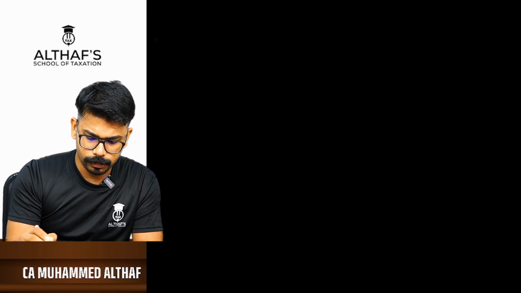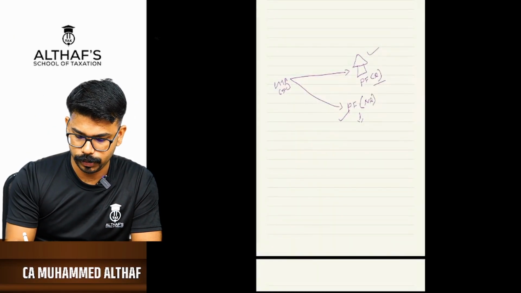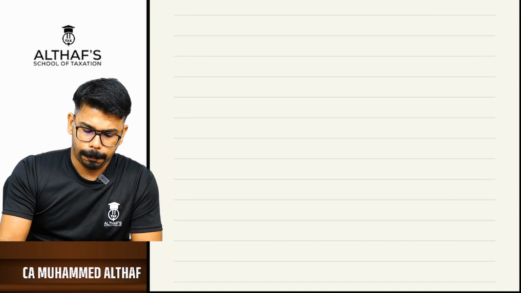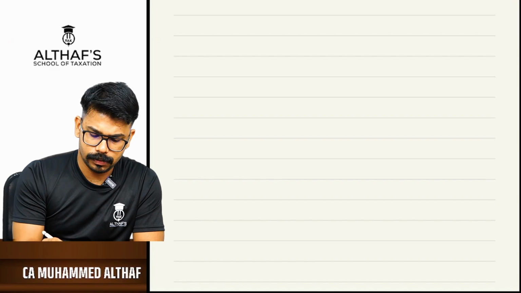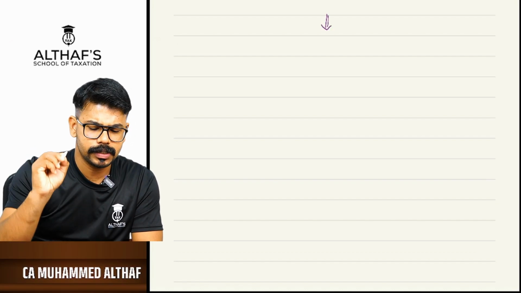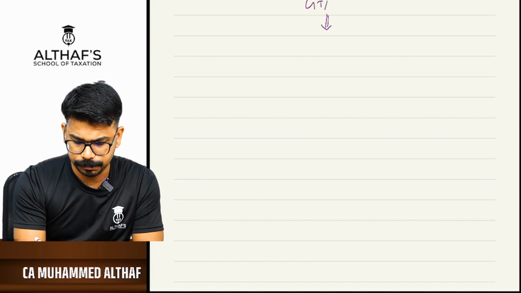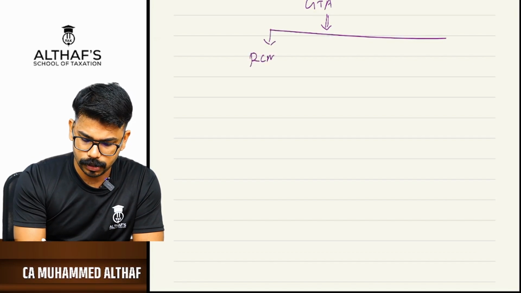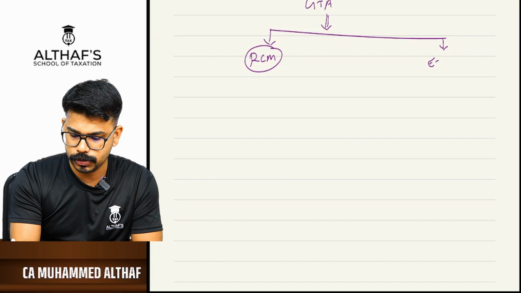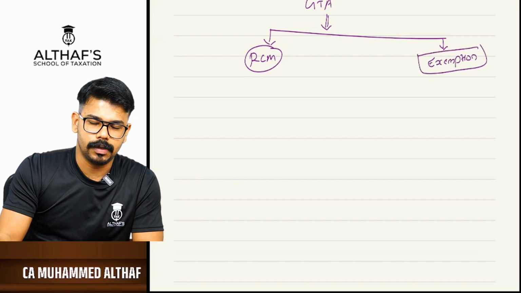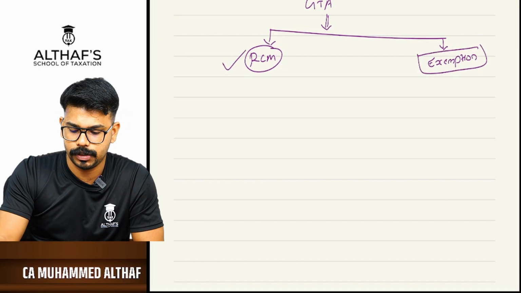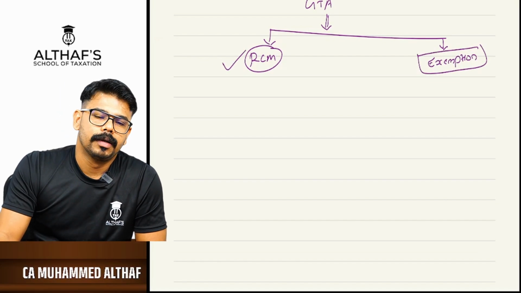Normally, what people make a mistake is this. For example, with GTA, we have an RCM provision, and we also have an exemption provision. Since you are a repeater or have already heard GST classes, you might be familiar with terms like RCM, GTA, exemption.